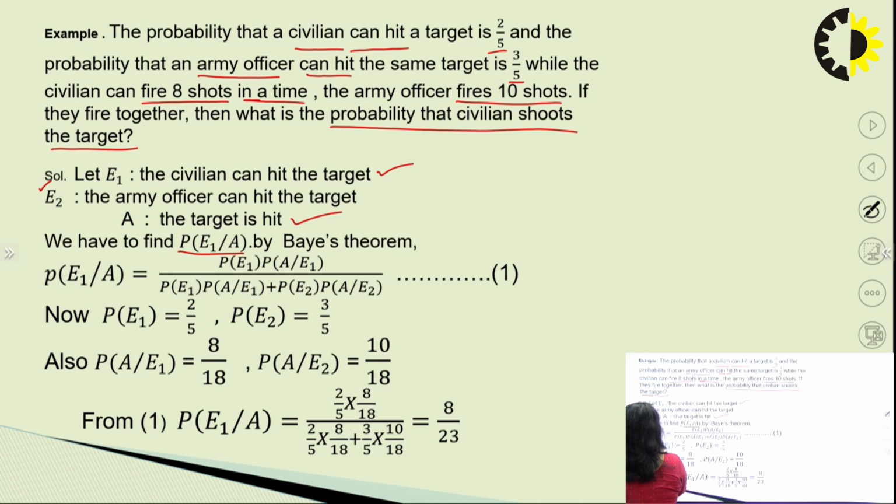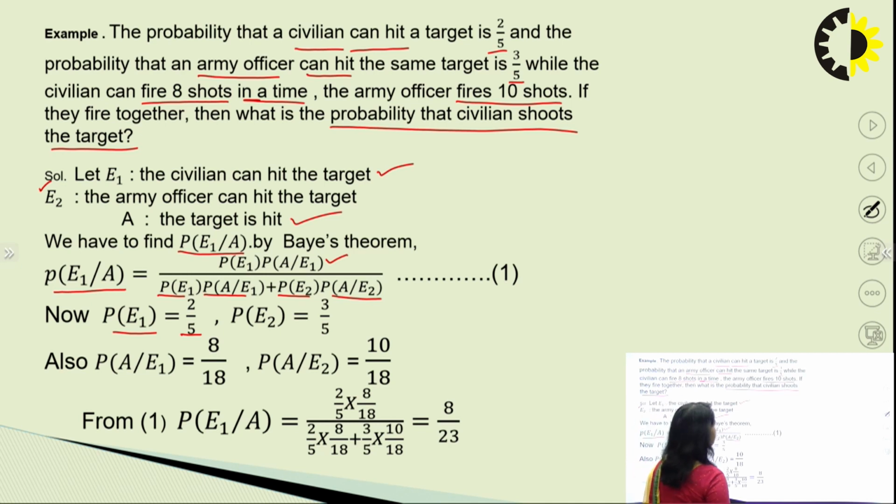By Bayes' theorem, probability E1 given A will be equal to probability E1 into probability A given E1, divided by probability E1 into probability A given E1 plus probability E2 into probability A given E2. First of all, we have to decide what the probabilities A given E1 and A given E2 are. Probability E1 is already given in the question, that is 2/5, and probability E2 is given to be 3/5.